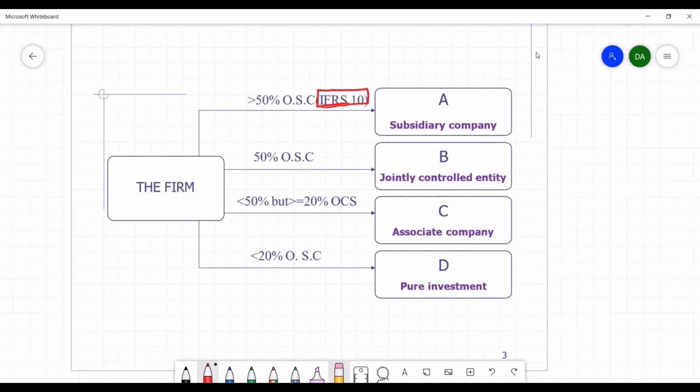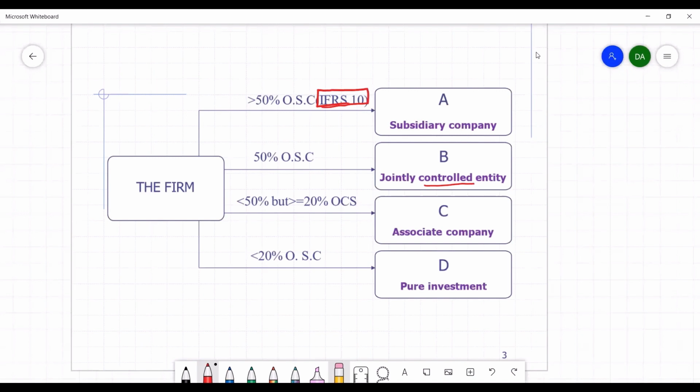In the second situation, if a firm has invested in the ordinary share capital of another company, let's say company B, where the investment is up to 50%, then the firm can control company B jointly with other investors. The control of the firm in firm B is therefore exercised together with other shareholders. That is why firm B is a jointly controlled entity, meaning the control of firm B cannot be done by this firm alone without other investors.